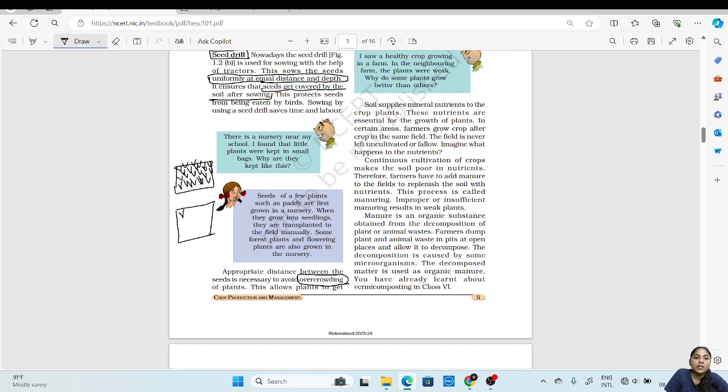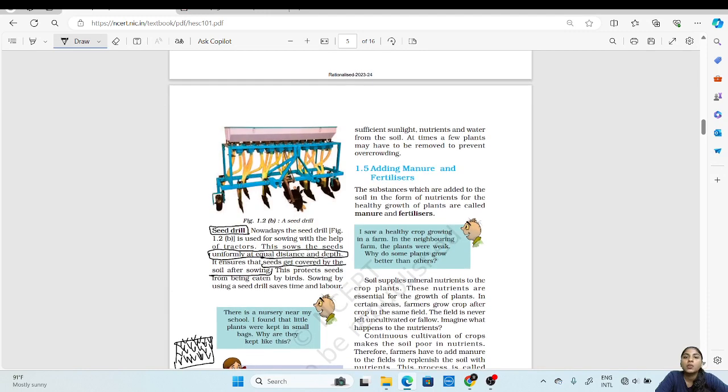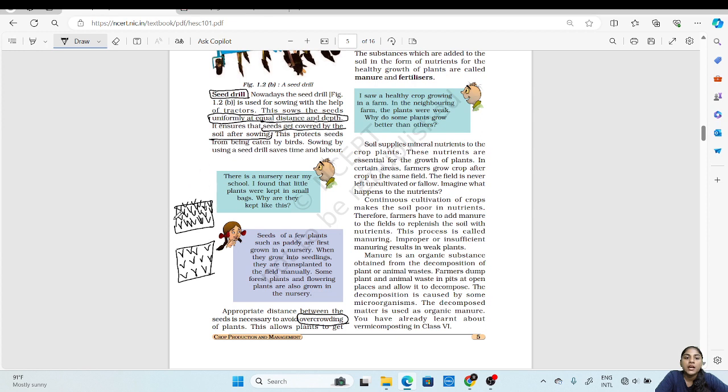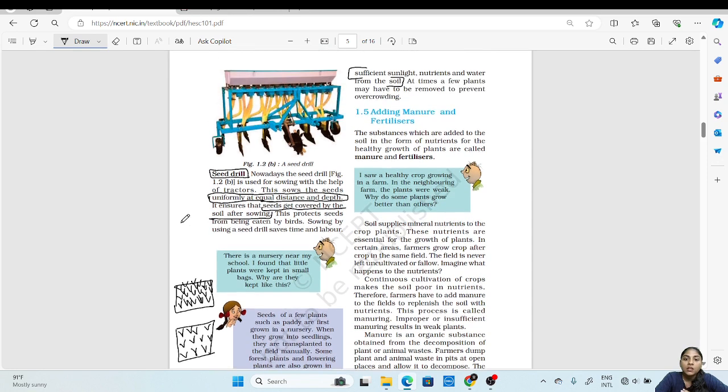Whereas if we plant the crop at uniform distance, these plants will be healthier as they will get appropriate or sufficient sunlight, nutrients, and water from the soil. So when overcrowding of plants occurs, we should remove some of the plants so that the plants can get sufficient sunlight, nutrients, and water.